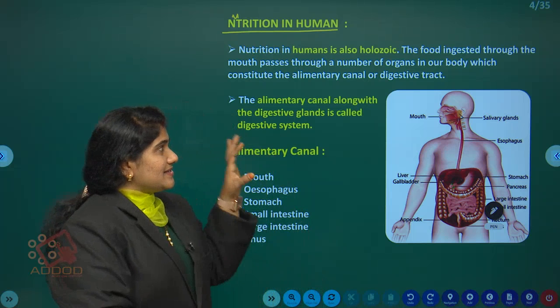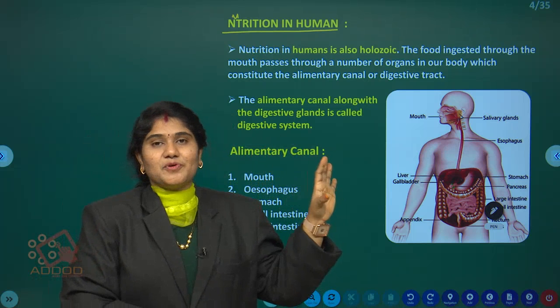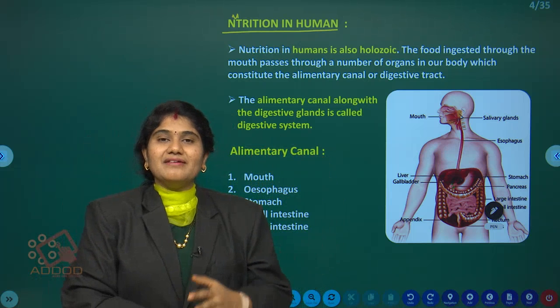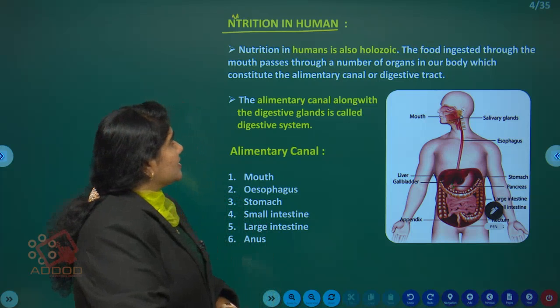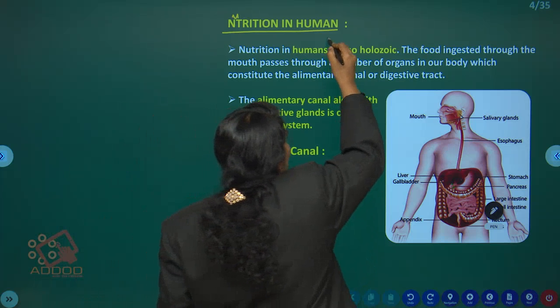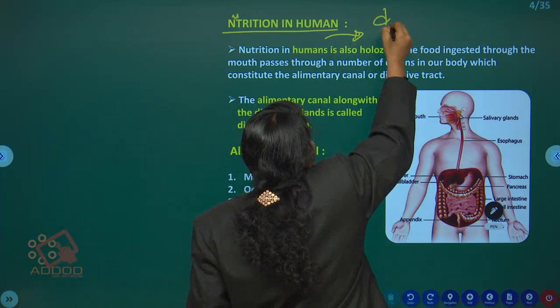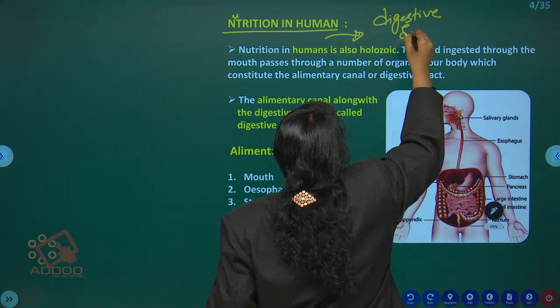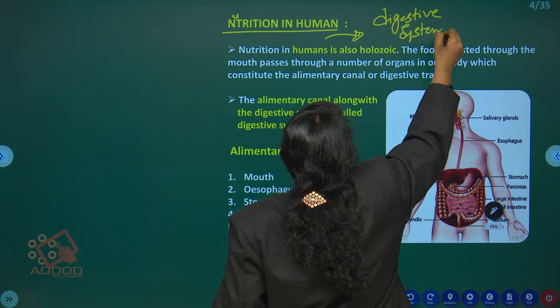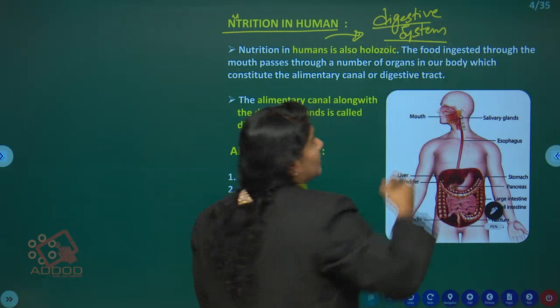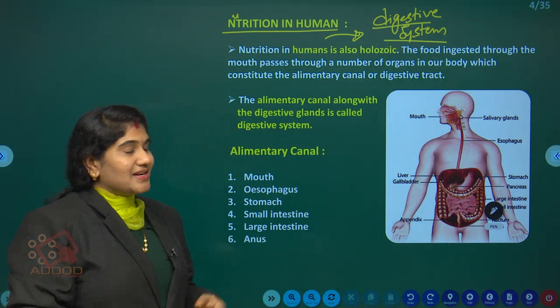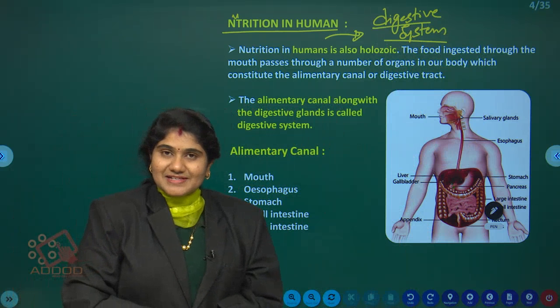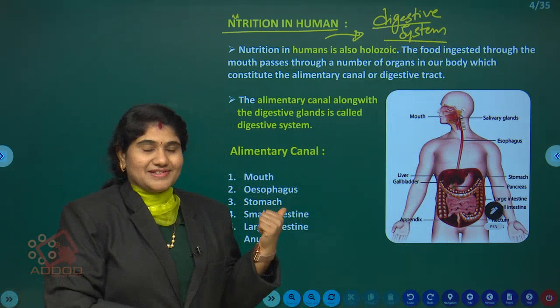So this nutrition process is performed by our digestive system. The nutrition process in humans is performed in the digestive system.